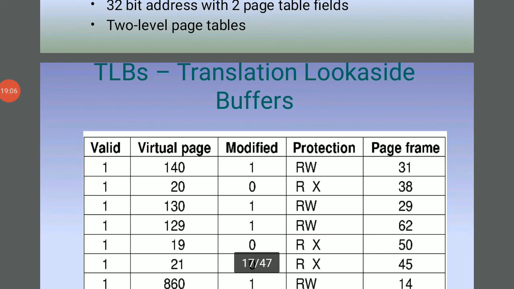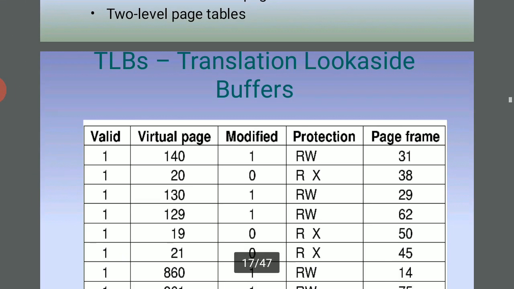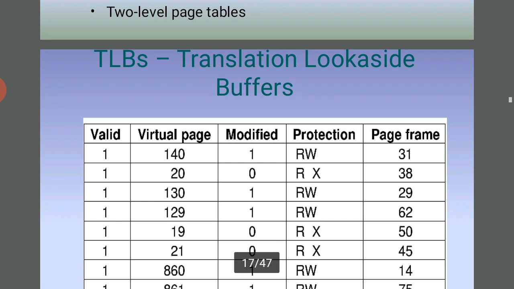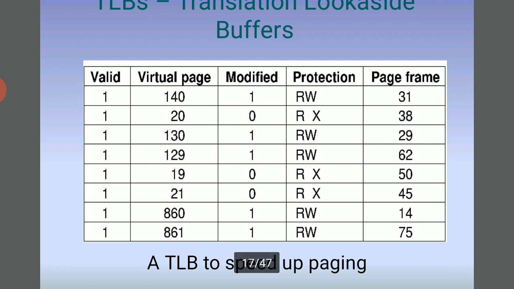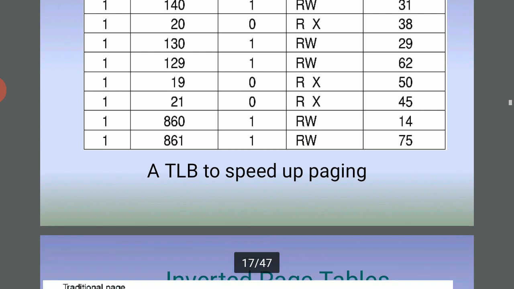Here the TLB, the translation lookaside buffer, holds the valid bit, the virtual page, the modified bit and the protection and page frame. Here 1 and 140 and RW 31. Here the TLB speeds up paging.